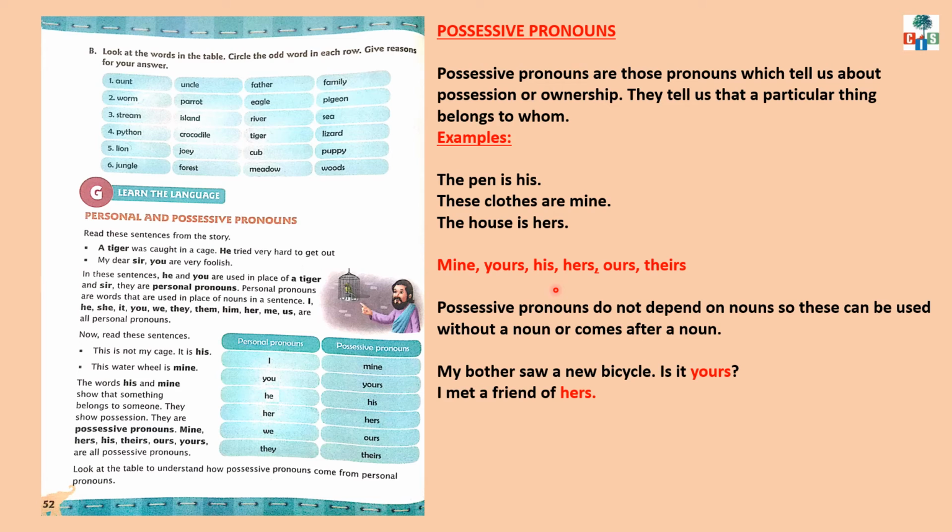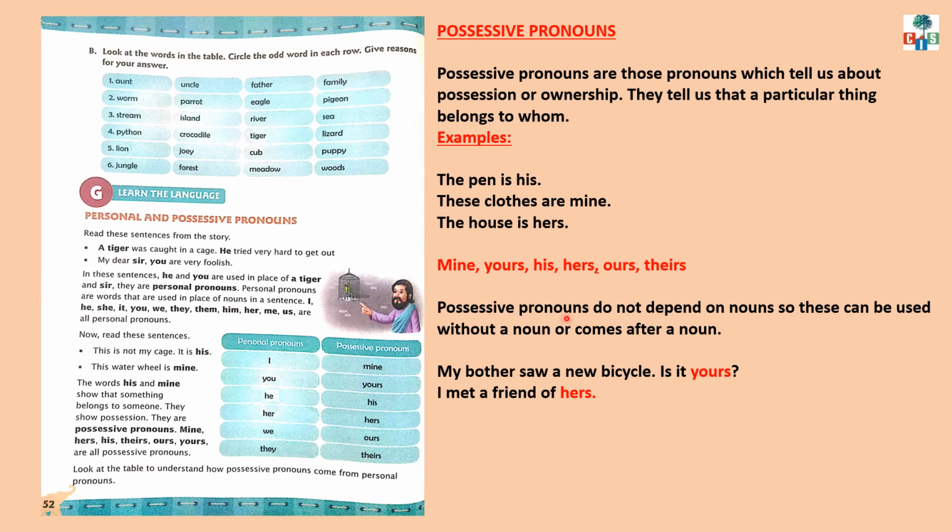Now, look at these words, children. All these words end with S. Yours, his, hers, ours, theirs. These words all end with S. So keep this in your mind, except mine. These words end with S and they usually come at the end of the sentence. See, in all these sentences, the possessive pronouns are at the end.